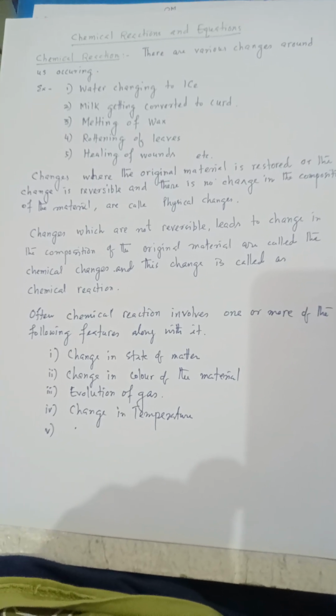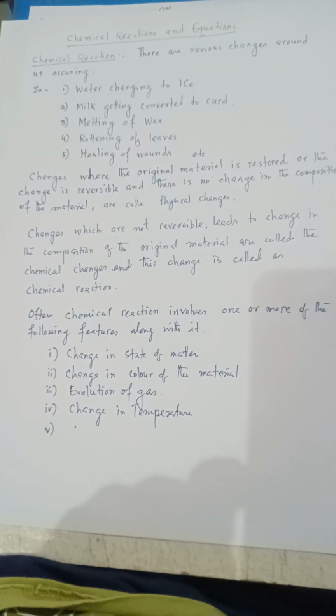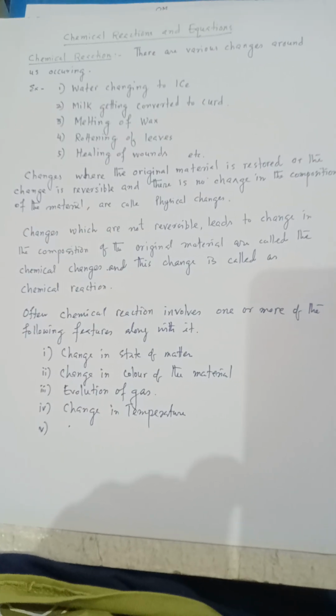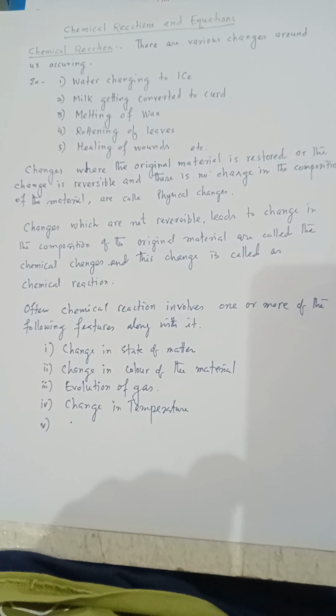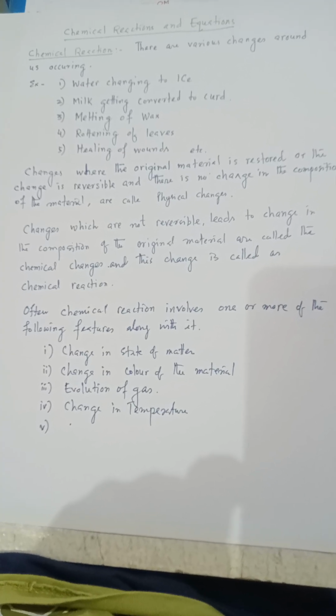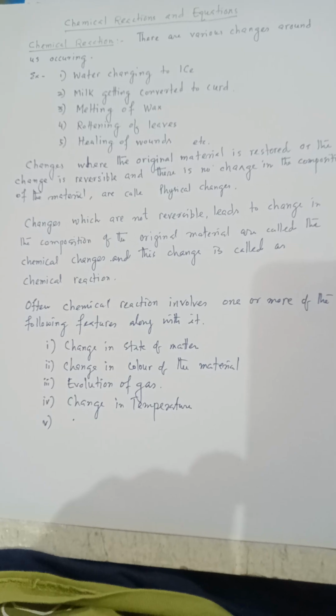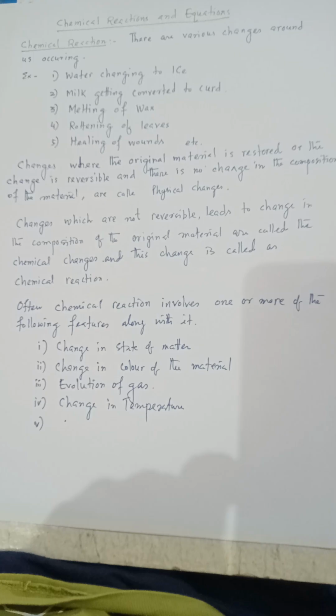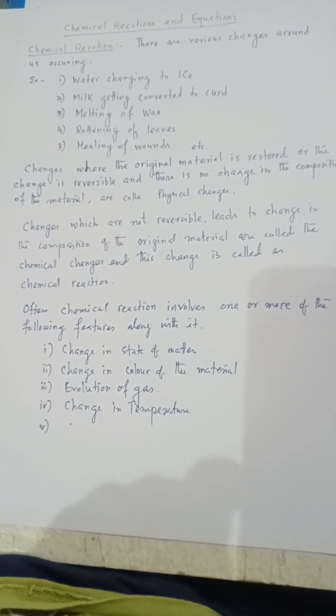Broadly, those changes can be divided into two types. One is physical change, another is chemical change. In case of physical changes, usually the changes are reversible and there is no change in the composition of the material.